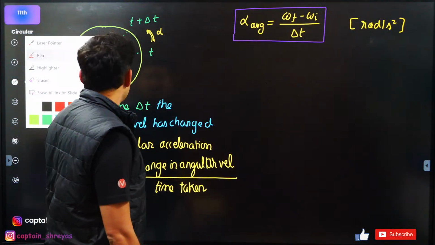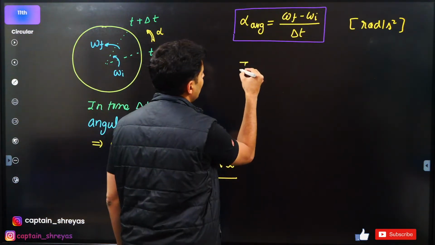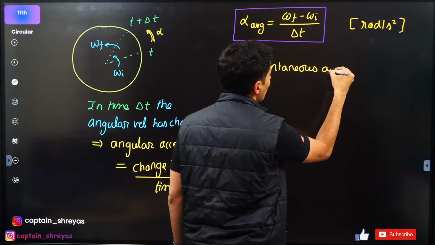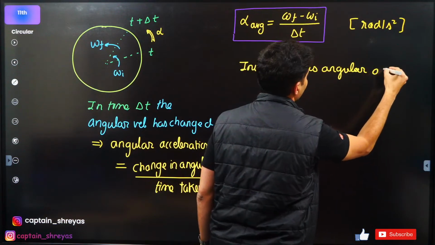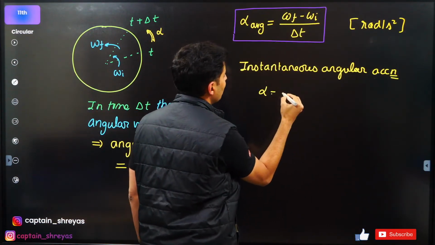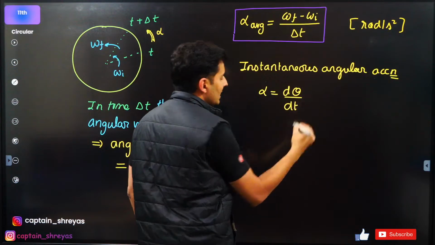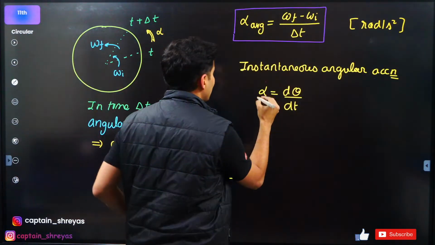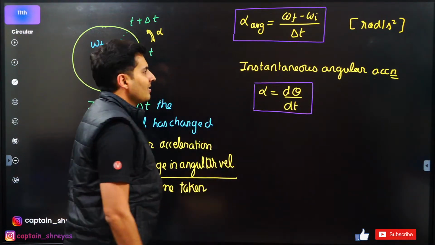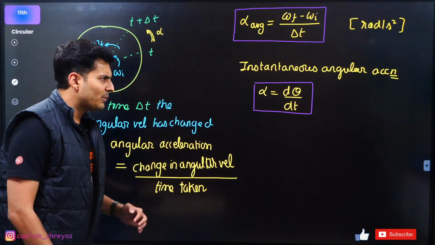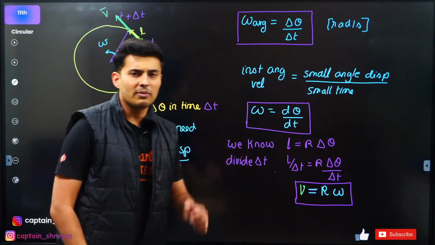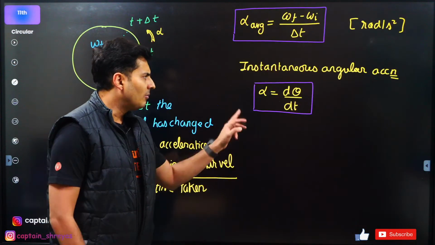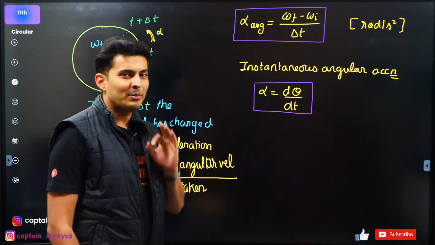Similarly, you can also have instantaneous angular acceleration. That will be simply put d omega by dt, that is at that moment, small time, small change in angular velocity. That will give you instantaneous angular acceleration. Fine. Now you might be wondering, just like velocity and angular velocity are related, is somehow angular acceleration related to something? Let me tell you the answer.